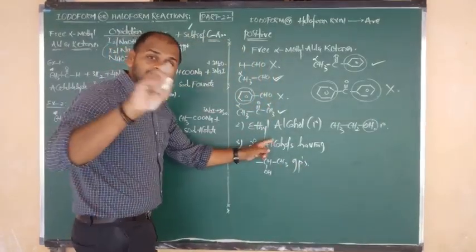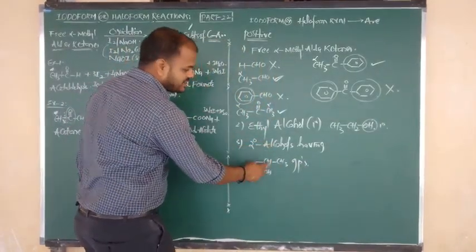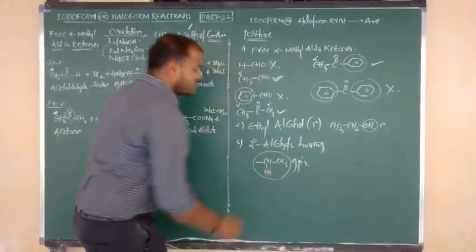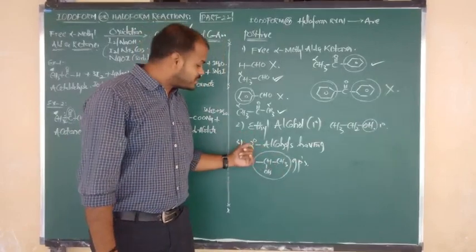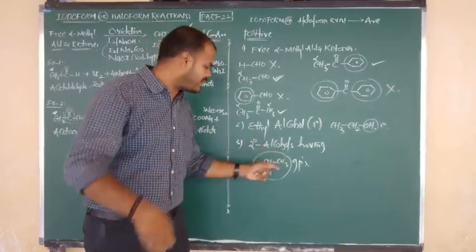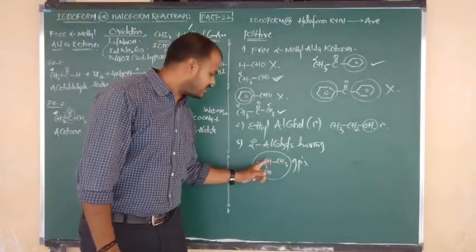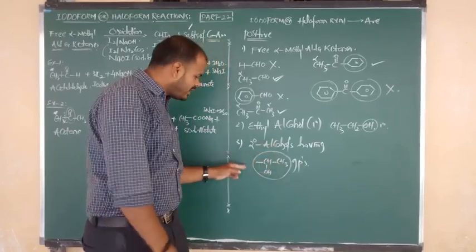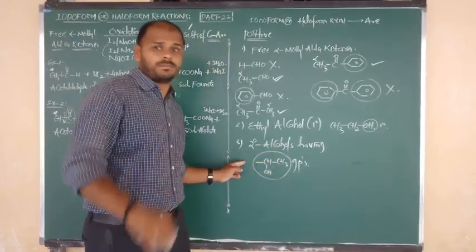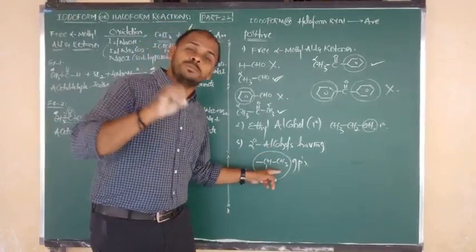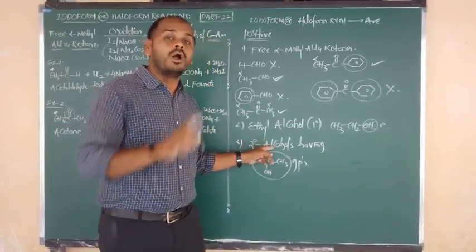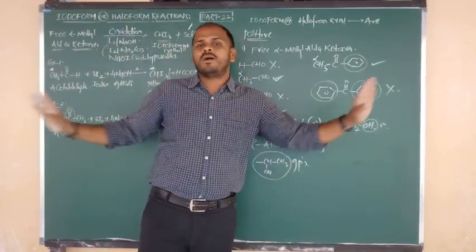Secondary alcohols which have the CHOH, CH3 group should be there. Here, on the other side, it may be ethyl, methyl, benzene, whatever that may be. But this group must be present. This group must be common in that secondary alcohol to exhibit the iodoform test.